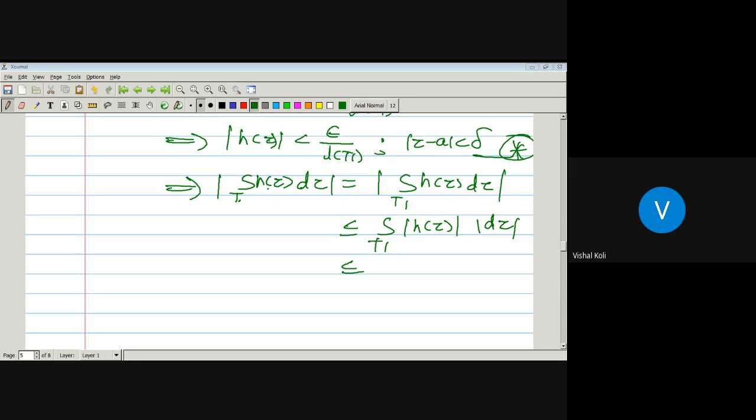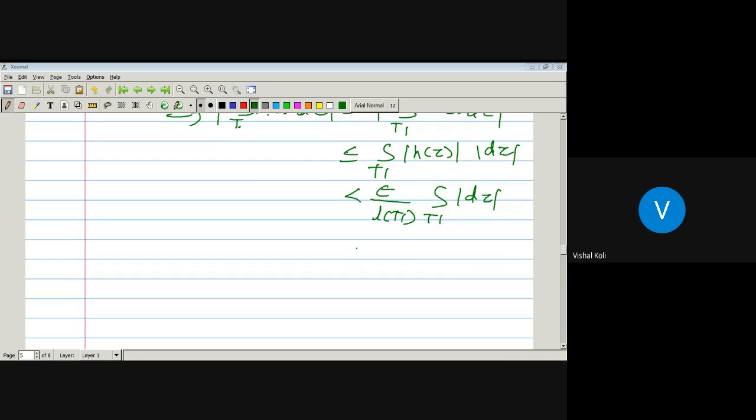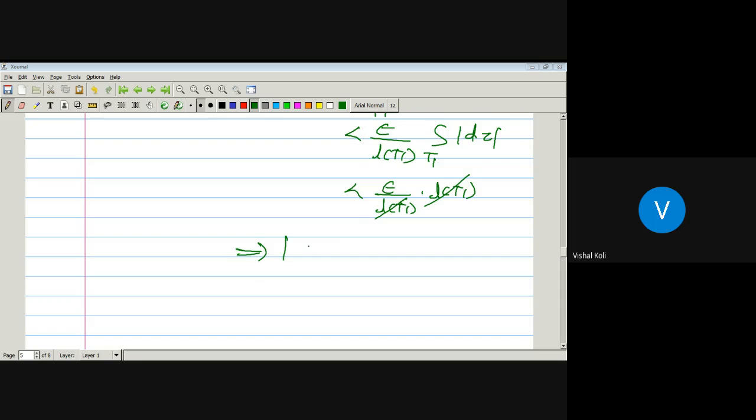But from star, modulus of H of Z is strictly less than epsilon upon length of T1. And this epsilon upon length of T1 is a constant, so we get epsilon upon length of T1 into integration over the set T1 of modulus of dZ. What is this integral value? As this is a triangle, its integral value is nothing but its length. So it is epsilon upon length of T1 into length of T1. This gets cancelled, which implies modulus of integration over the curve T of H of Z dZ is less than epsilon, but epsilon is arbitrarily small.